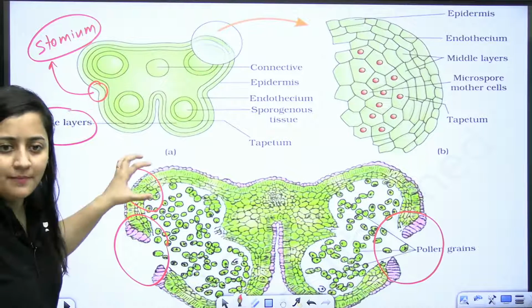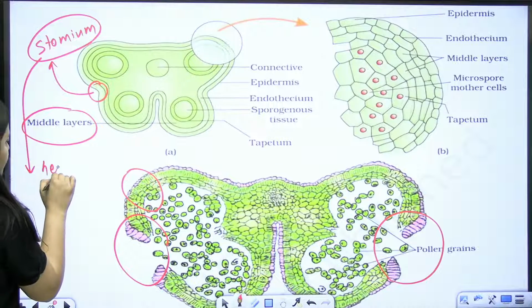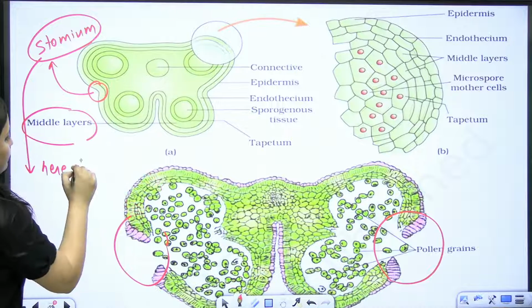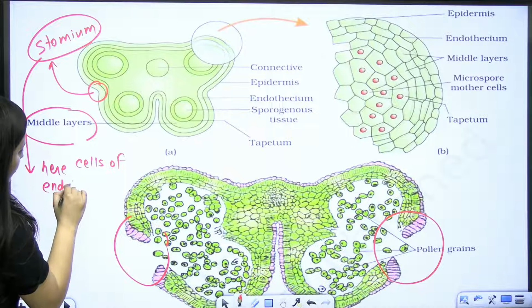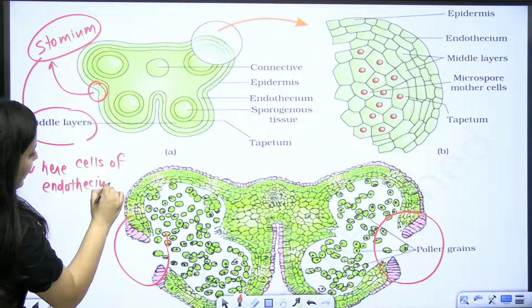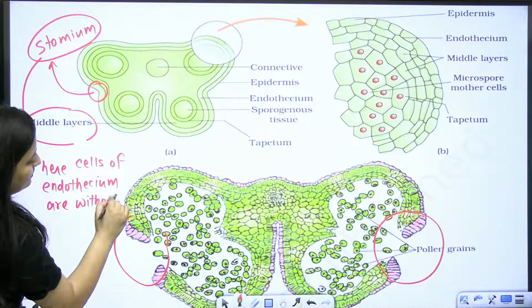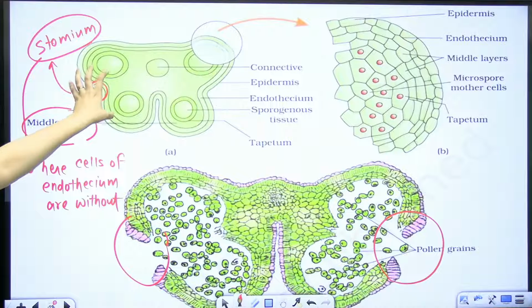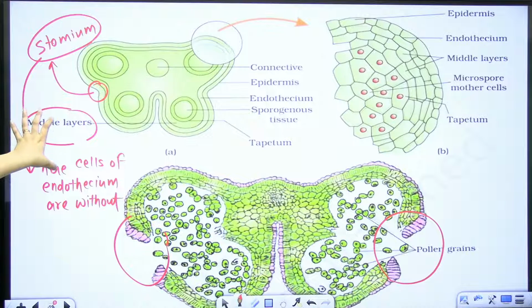It is the stomium. Now, why stomium? Because at the stomium, see here, cells of endothecium are without callose bands. This part is the stomium, bache, and what will you see here?